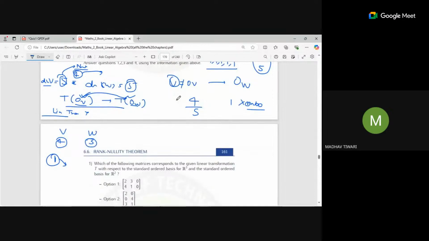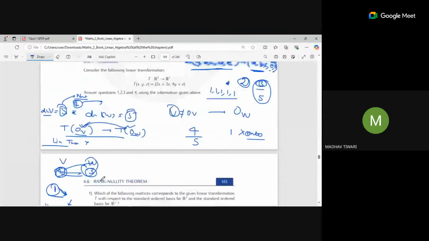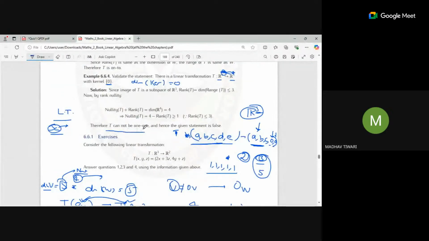Where will this one go then? It can only take 3 dimensions, and 4 dimensions we are having here. So only 3 we can send here. Where will the remaining one go? It will go for null space. So that's why the kernel can't only include this. It must include other vectors as well. So here we have to validate this. So that's why T cannot be 1-1. In that case, hence the statement is false.